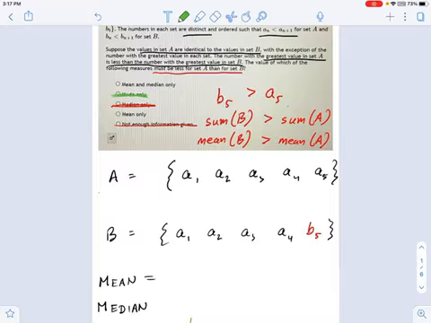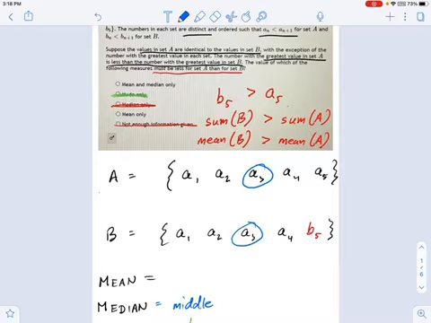So my choice is, is it the mean only, which is going down in set A, or is it the mean and median both? Well, we have to figure out what the median is. And if you remember this part, this is important. The median is equal to the middle of the set. Well, which one of these numbers is in the middle? For the first set, it's A3. For the second set, it's A3. And I don't care if B5 is 100 or if B5 is 1,000,000. A3 is still the middle number, right? It's the one that is third in line if you sort them by size.